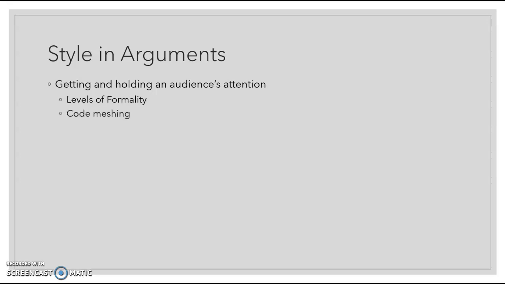The chapter also talks about code meshing. So that's the idea of mixing in either informal language with formal language, or even different types of English, or even different languages. Colloquialisms and jargon are usually things that we want to keep out of academic writing, but of course we're not always going to be reading academic writing, so we will want to be on the lookout for those. And those are both defined in the chapter. As is connotation, which is something you should have learned in Comp 1, and that's the meaning behind a word, or the emotional meaning. So where are specific word choices being used to create or evoke emotions?